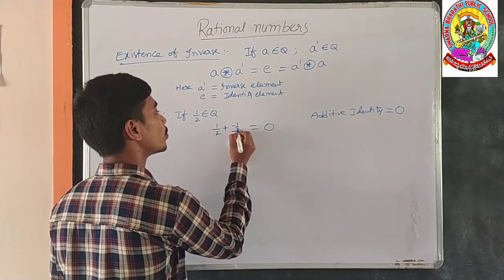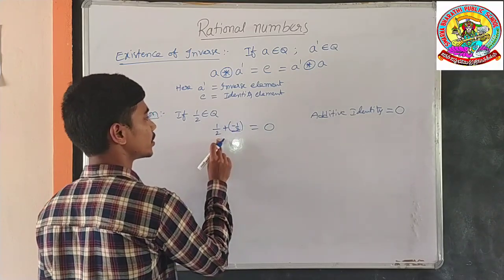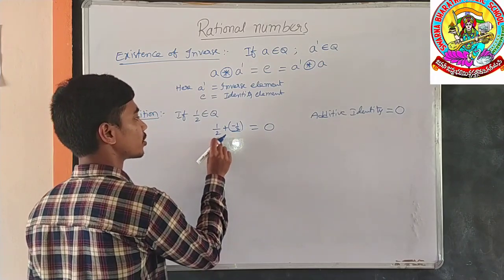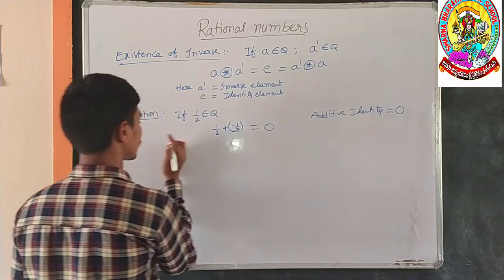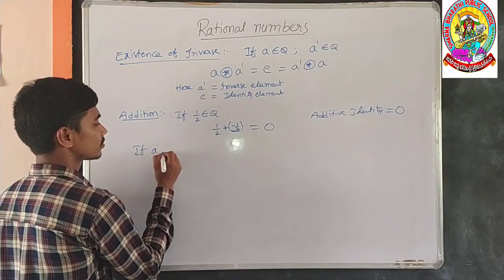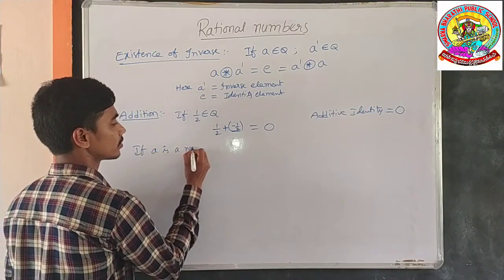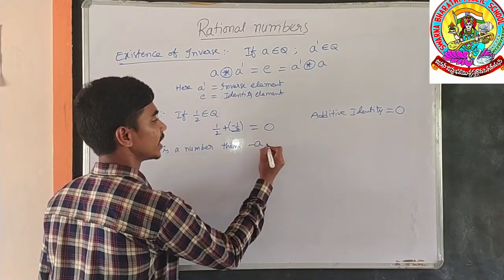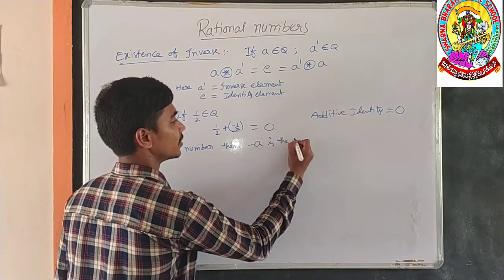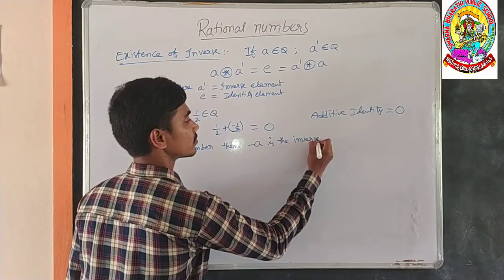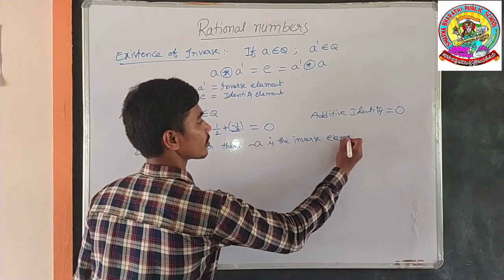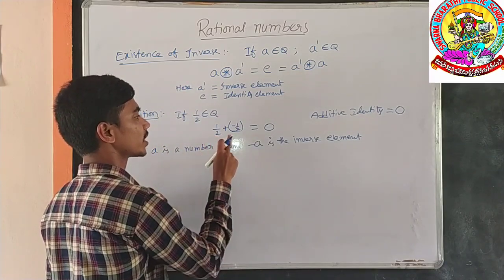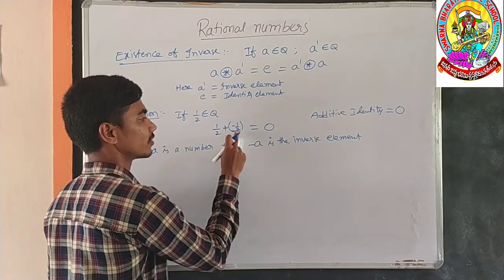Minus 1 by 2 should be added to 1 by 2. Here minus 1 by 2 is called the inverse element of 1 by 2. If A is a number, then minus A is the inverse element.